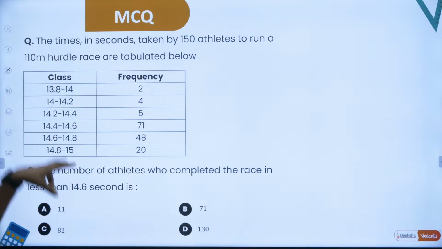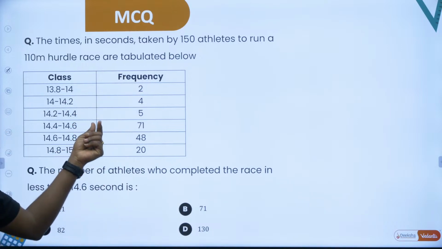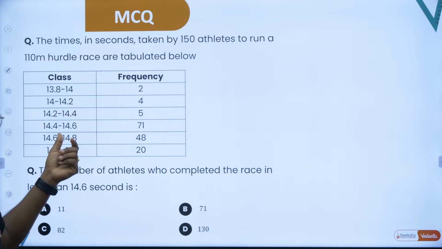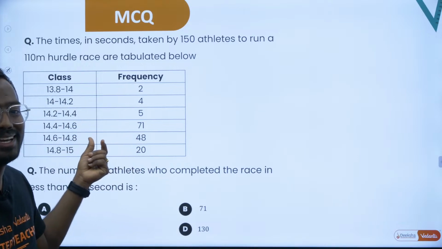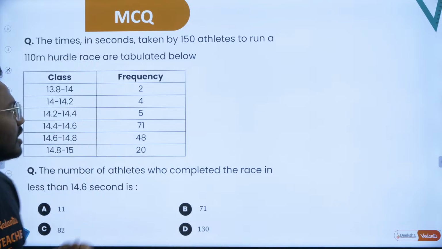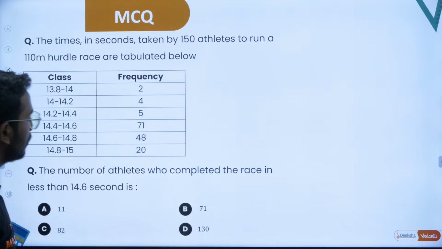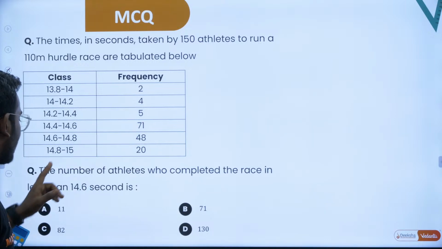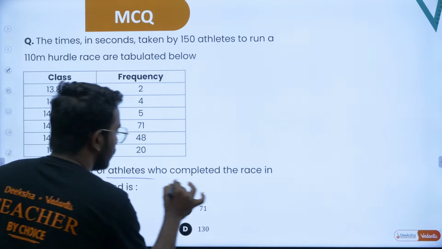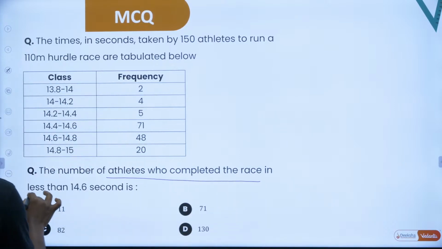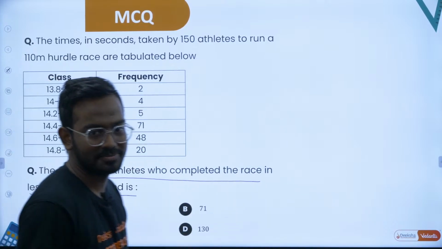How does this look? You have a class interval and a frequency. This type of distribution is called grouped data, or a continuous frequency distribution. The question is the number of athletes who completed the race in less than 14.6 seconds.